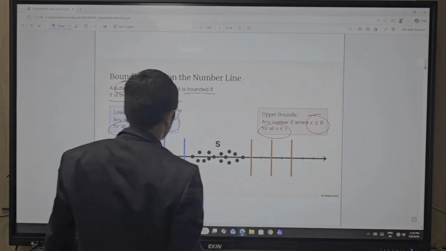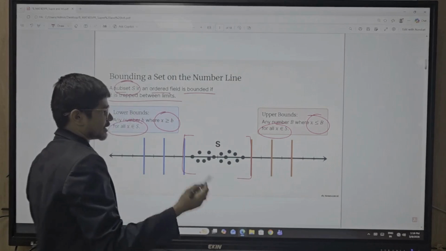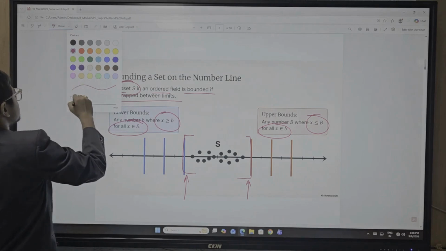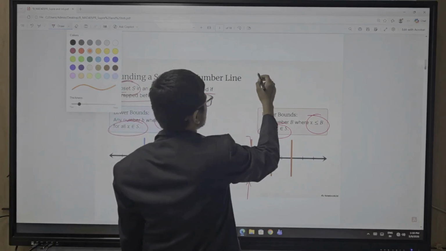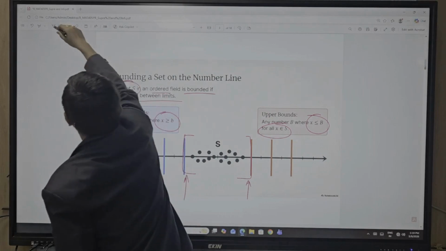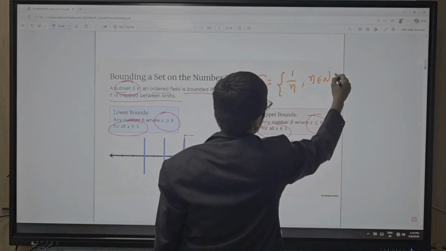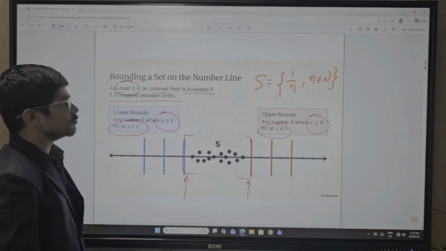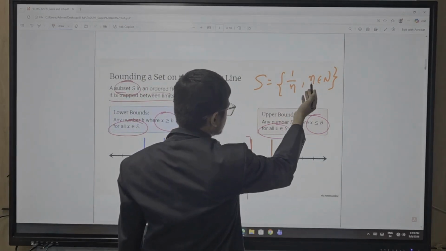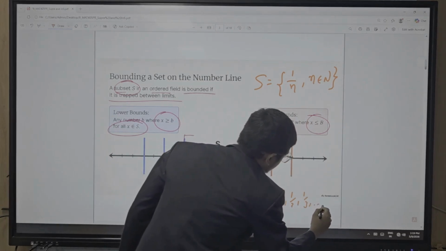Let's understand these things by this graph. This is your set; this is your upper bound and this is your lower bound. We understand this by one example. We have the sequence S equal to 1 upon n. What is the infimum value and supremum value? When we expand this, you get 1, 1 by 2, 1 by 3, and so on.